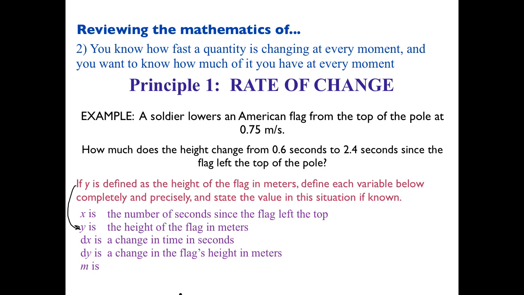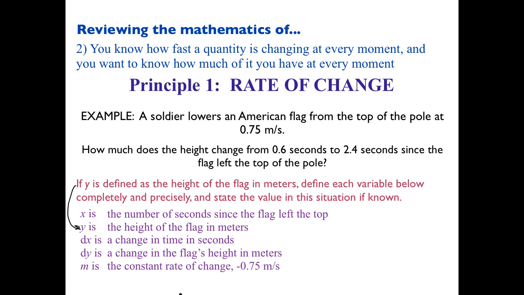Okay, and what is m? Again, we have a constant rate of change here. And what is the constant rate of change? 0.75 meters per second? Okay, so height defines that positive is which way? Up. Height increase is going up, and if it's going down, then that rate of change is going to be negative. So if you picked up on that, good for you. That's important. That rate of change is negative because we have a decreasing height as time goes by.